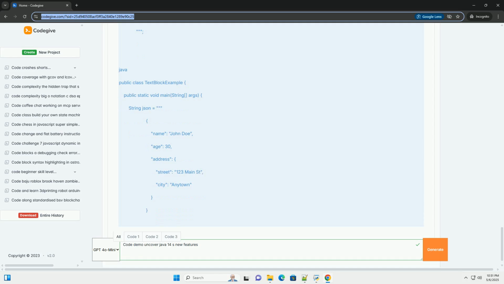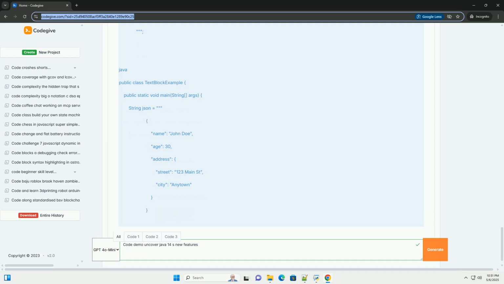Syntax. Explanation: Arrow syntax, the arrow operator replaces the traditional colon and break statement. The code to the right of the arrow is executed if the case matches. No fall-through occurs. Comma separated cases, multiple case labels can be combined using commas, for example case Wednesday, Thursday.